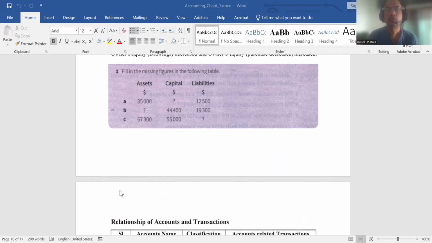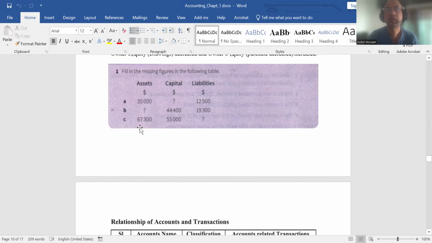Sorry, if we deduct them, 25,100, but actually we have to add them to get the asset. So 44,400 plus 19,300 equals 63,700. That will be our asset position.